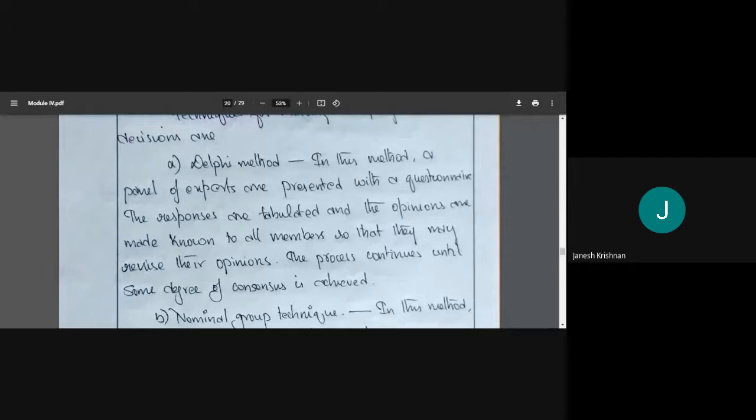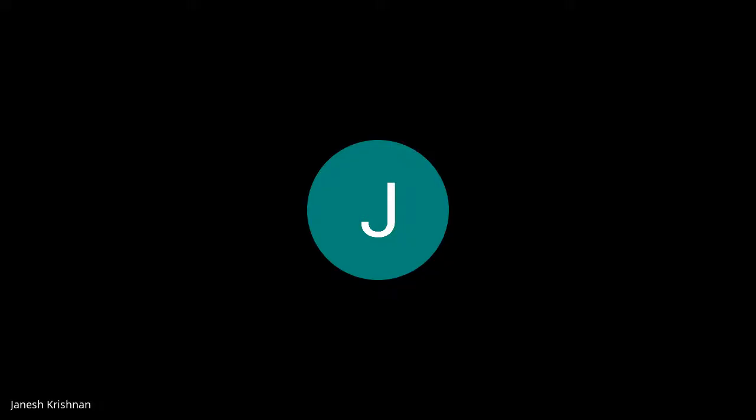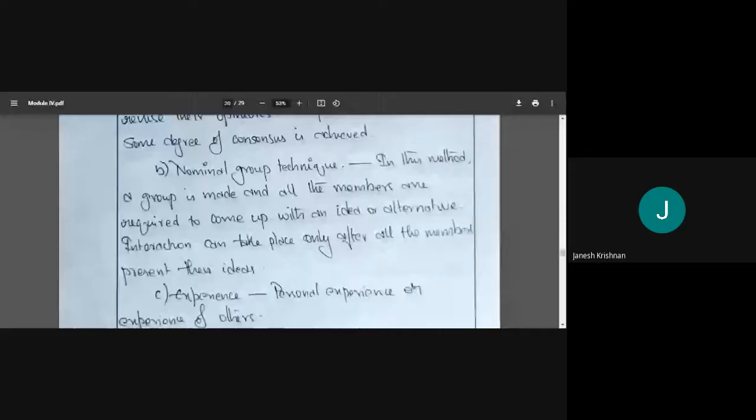The second method is the nominal group technique. The group members each come up with an idea, and then interact. In this method, we again have a group of members, and all the members should come up with an idea. It shouldn't be that 5 or 6 speak while the rest sit idle.